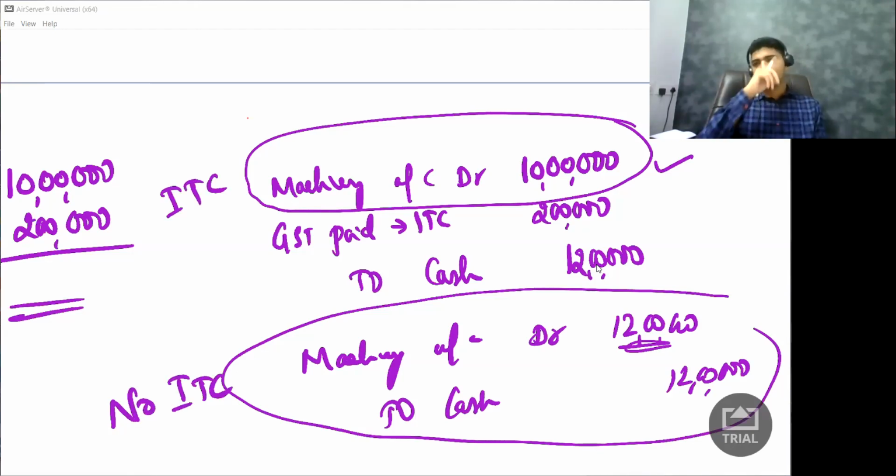This is where science students will find it a little difficult, because first thing is they need to understand what journal entry is. Then they need to understand what is revenue, what is capital, all those things. But you will understand it in a better way. So whenever I purchase an asset, I should pass a journal entry like this. If I don't pass the journal entry like this, I'll not get the credit.